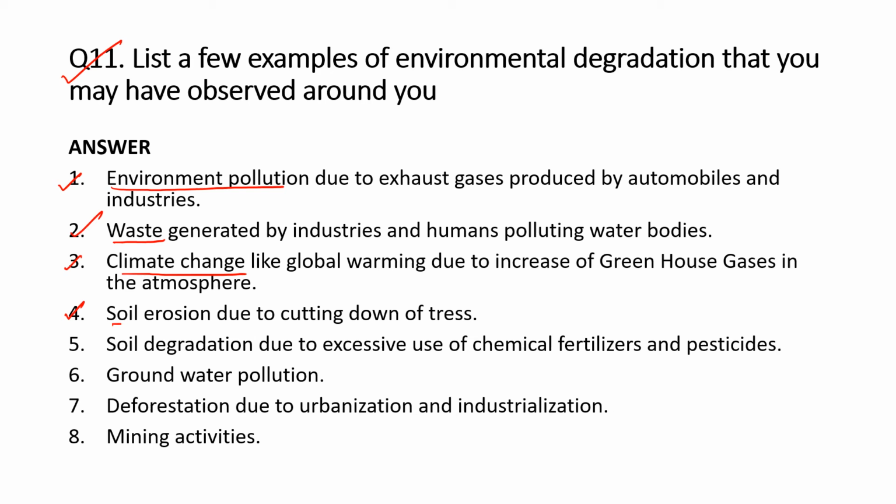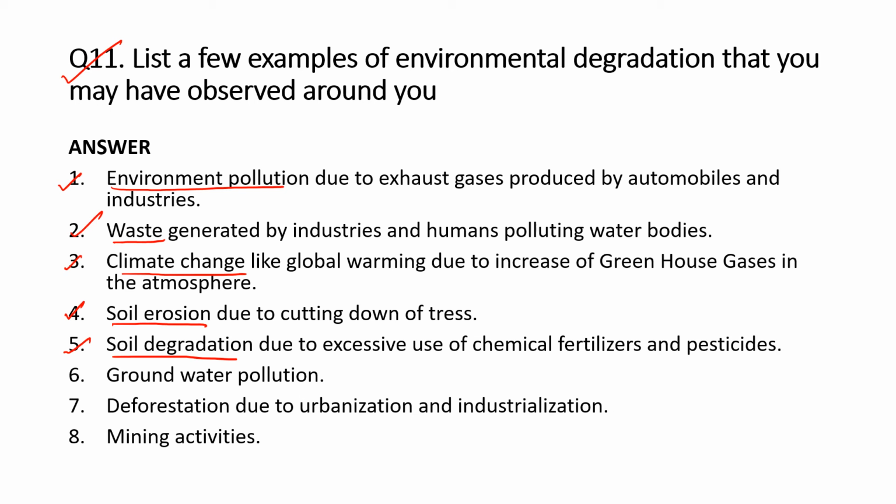Point number 4 is soil erosion due to cutting down of trees, because there is a lack of cover on the soil, so soil erosion is fast. Point number 5 is soil degradation due to excessive use of chemical fertilizers and pesticides.